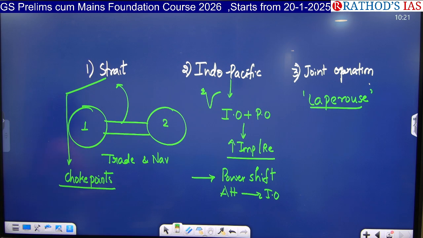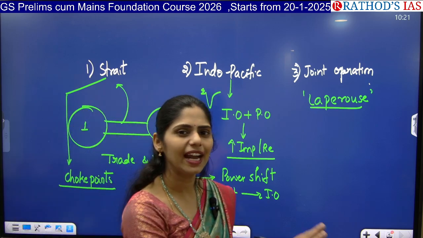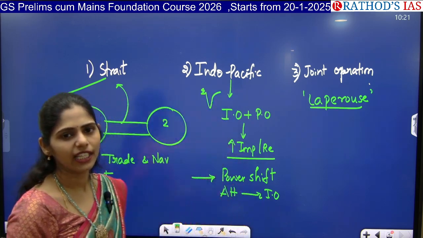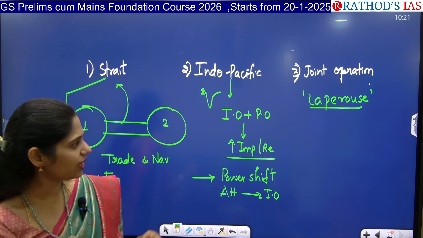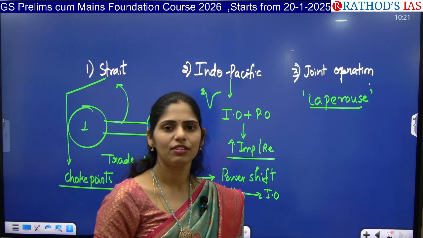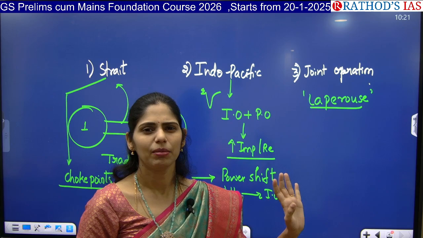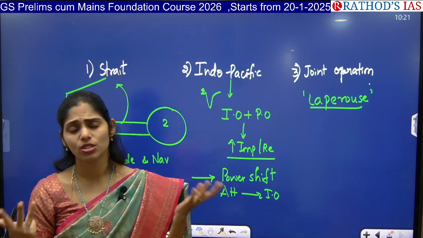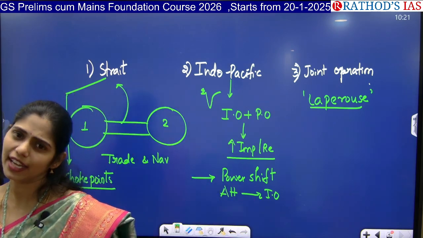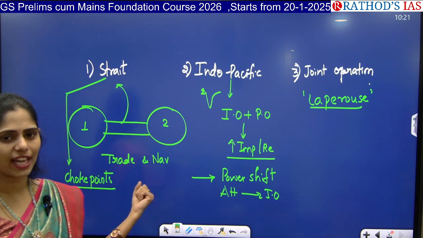Or else they may give a question in this way. Consider the following statements regarding multilateral exercise LAPEROS. And they will ask which of the following countries participated. And they may give statements like 9 navies had participated. Okay, like that. The important aim is to provide safety and security in this Indo-Pacific region. And they may ask you to select which of the following statements are correct or incorrect. So in these 3 ways you may get a question. You have to be very careful.